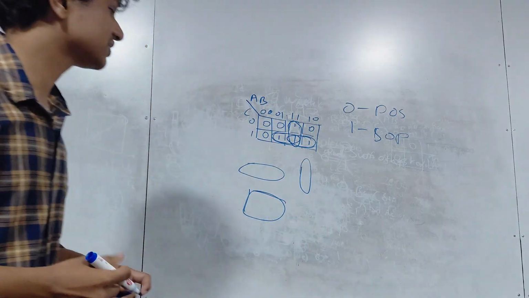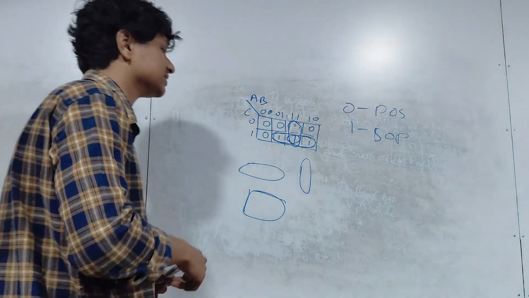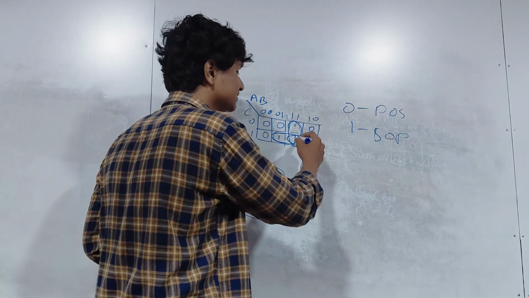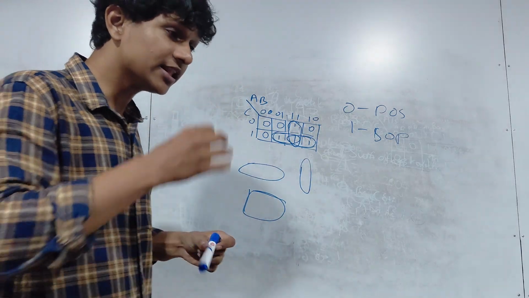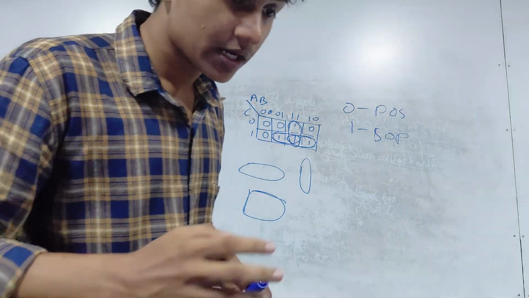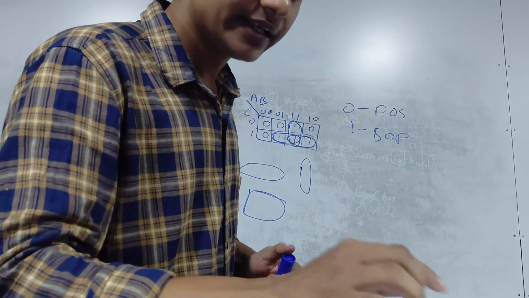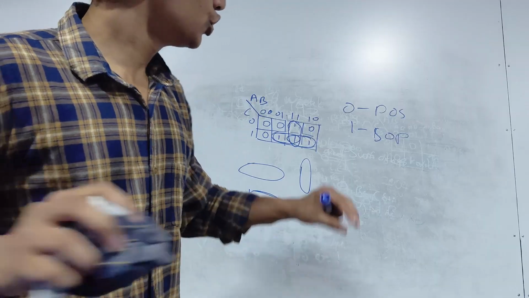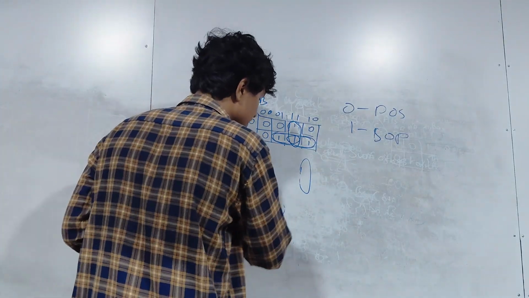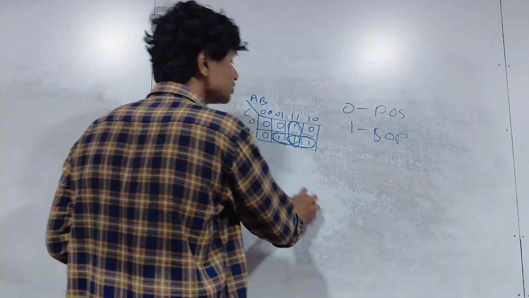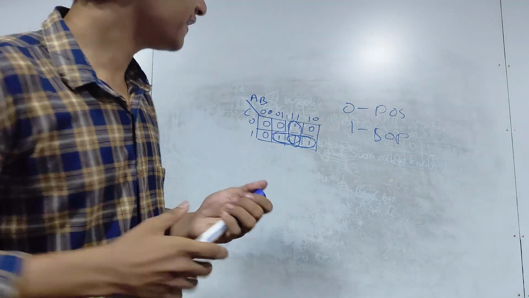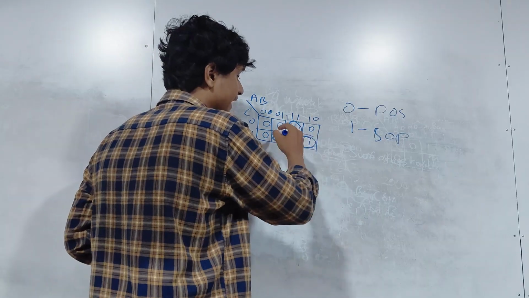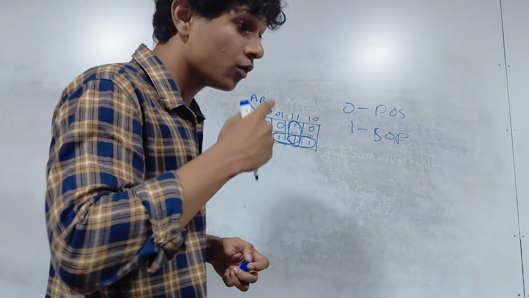You might now ask, why did I do 3 circles? I could have just circled this once, and then I could have just circled this fellow and this fellow. Now to get the most simplified expression, what are they telling us? Derive a simplified expression, right? To get the most simplified expression, I need to have the most number of ones in one loop. If I have only this guy and this guy, I will have more terms